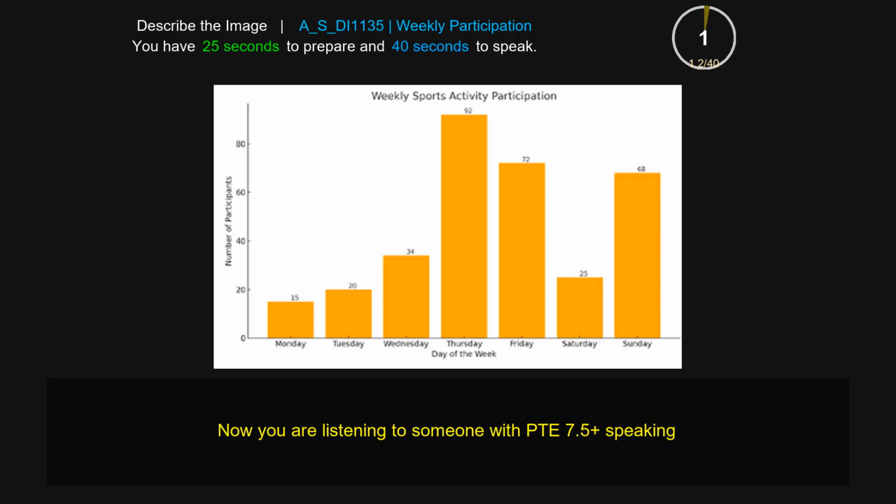The bar graph shows the information about the weekly sports activity participation. It shows many things in the picture, which include the x-axis and the y-axis. The x-axis includes the days of the week, which include Monday, Tuesday, Wednesday, Thursday, Friday, etc., and the y-axis includes the number of participants, which include 20, 40, 60, etc. After properly scanning the image, it is clear that Thursday has the highest number of participants, which is 92, and Monday has the lowest number of participants among all, which is around 15. Overall, the image is very informative and provides important information about the weekly sports activity participation.